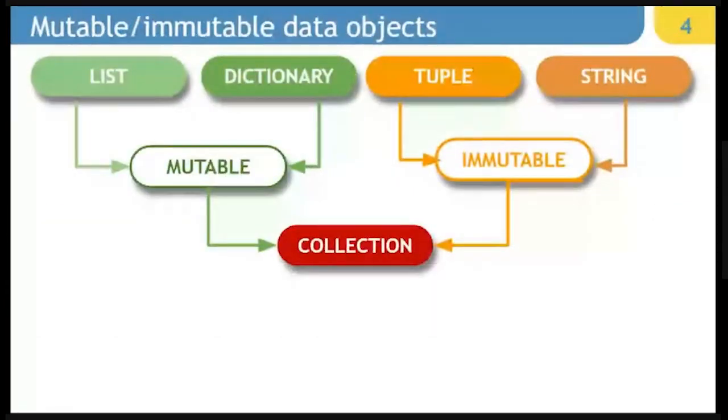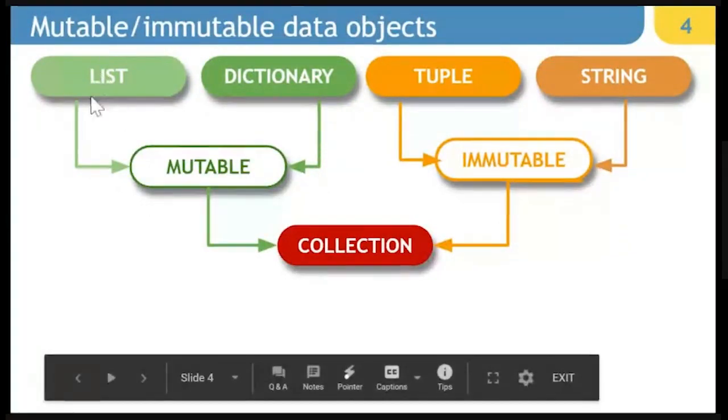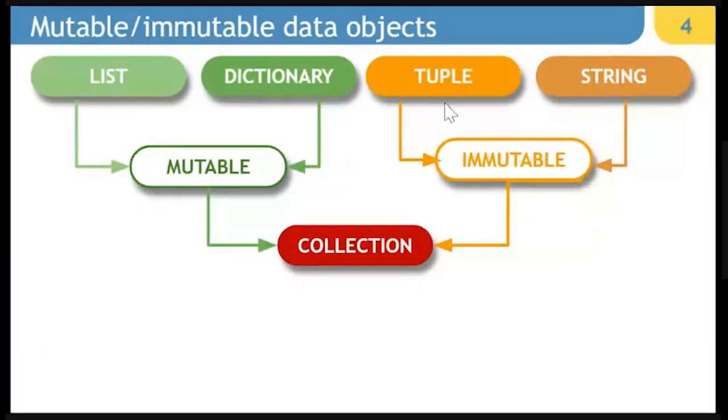So now let's understand what these four things are which we are going to do, namely string, tuple, dictionary, and list. Basically, list is a mutable collection. Dictionary is a mutable collection. Tuple and string, both of them are immutable collections.